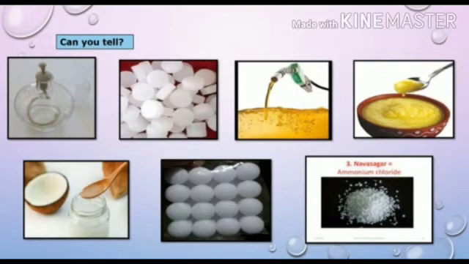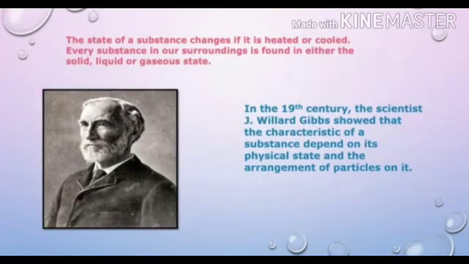Spirit and petrol change into vapor. Camphor, naphthalene balls and ammonium chloride, these solids directly change into gaseous state. From this we understood that the state of a substance changes if it is heated or cooled.